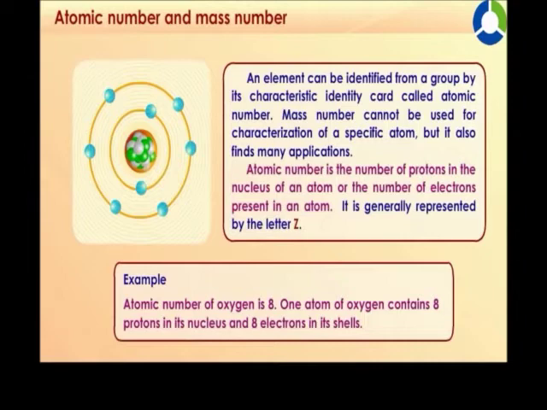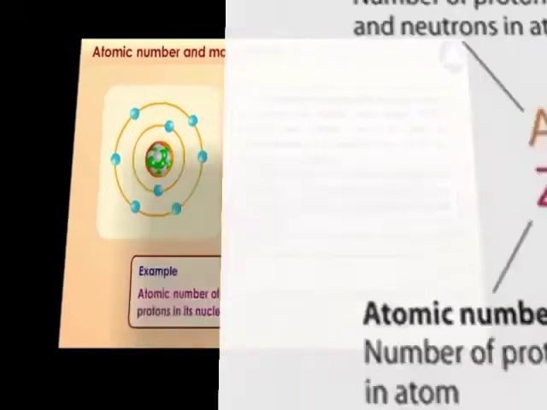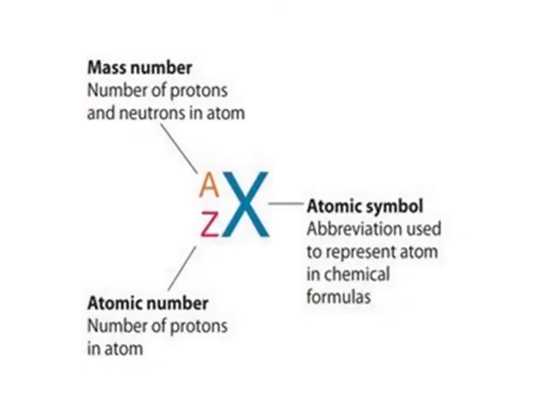Now, how are this atomic number and mass number represented? Come, let us see. Students, the number of protons present in the nucleus of an atom is known as, yes, atomic number, and it also represents the number of electrons in the orbits. It is denoted by Z. The total number of protons and neutrons present in the nucleus of an atom is known as mass number. It is denoted by A.